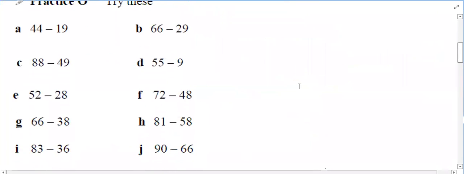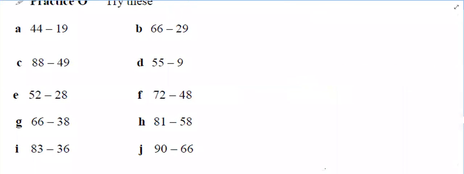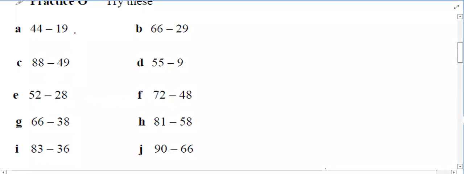Okay, with this idea, let us do this exercise. Bhargav. Yes, sir. Can you do A? Can you explain A? Question number A. Right? First question. 44 minus 19. Yes, sir. Subtract 1 from 40 and add 1 to 19, sir. It will be 43 plus 20.